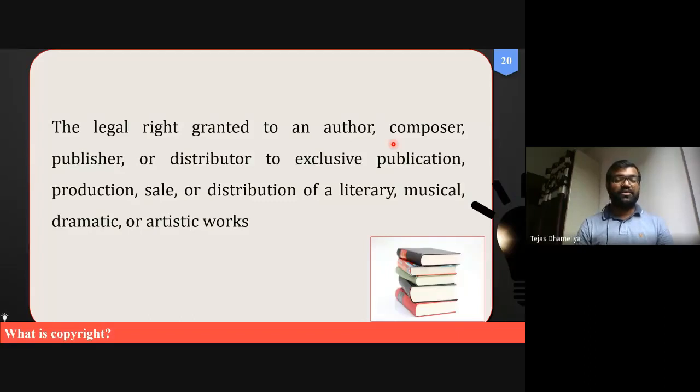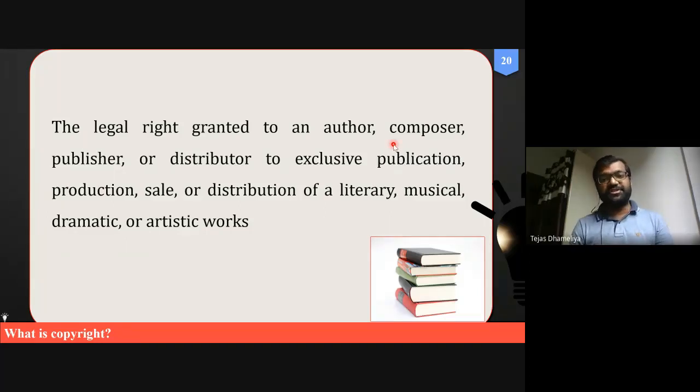A composer is someone who composes music used in Bollywood pictures, Hollywood movies, or even simple music albums. These copyrights can be useful for these kinds of things.